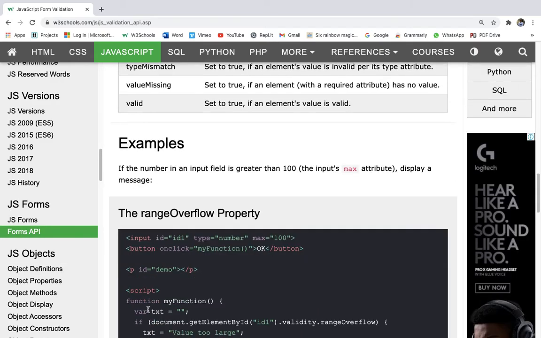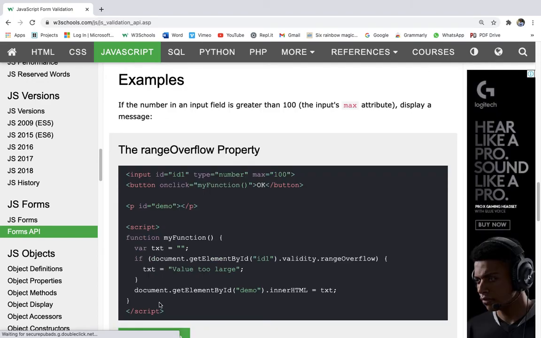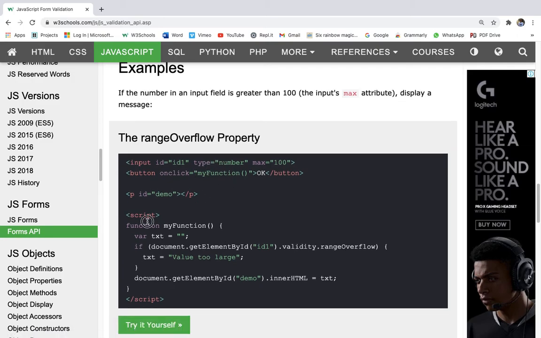So some examples are: if the number in an input field is greater than 100, the input's max attribute displays a message. Over here we have an input field, here we have a button, and on its onclick we are calling myFunction. In myFunction we have a variable txt whose value is an empty string. If document.getElementById("id1").validity.rangeOverflow, we are checking that it is true or not. If we are given a number, it checks whether the number is greater than 100 or not. If yes, it will show value too large.